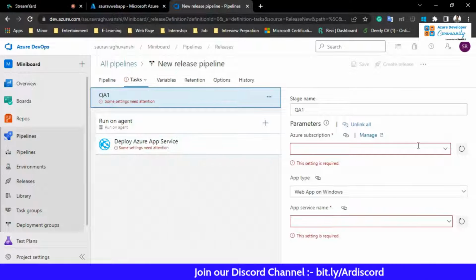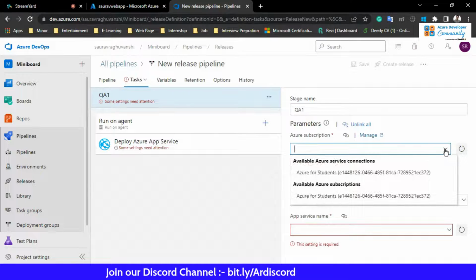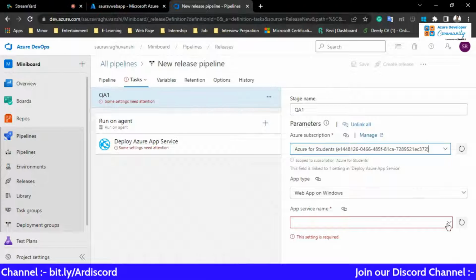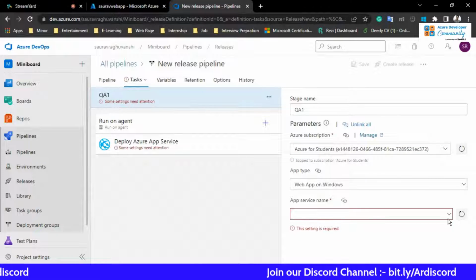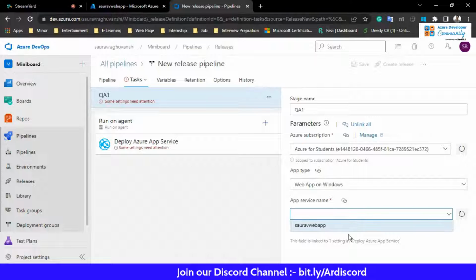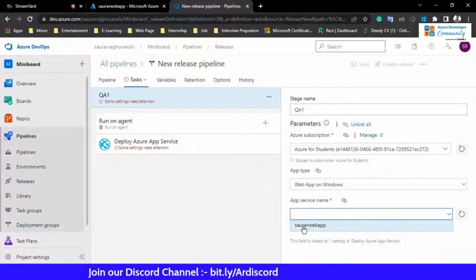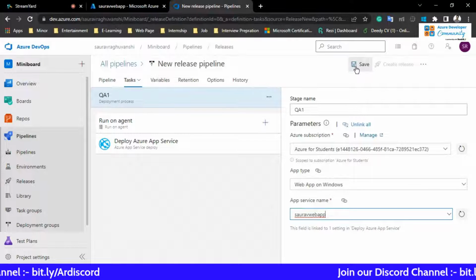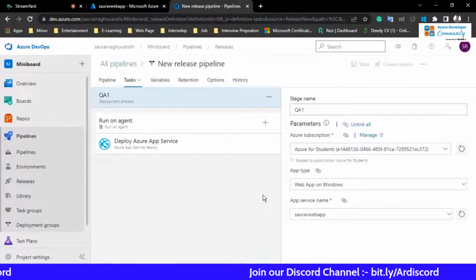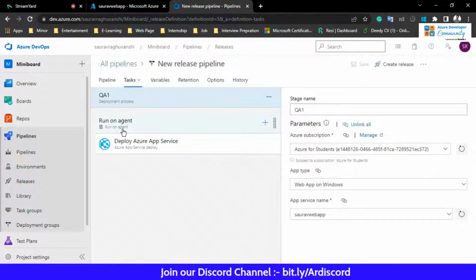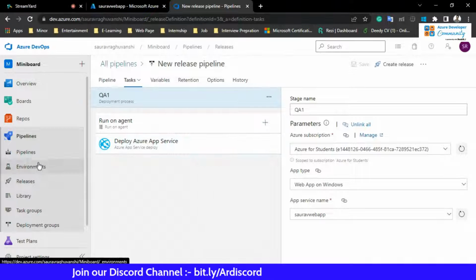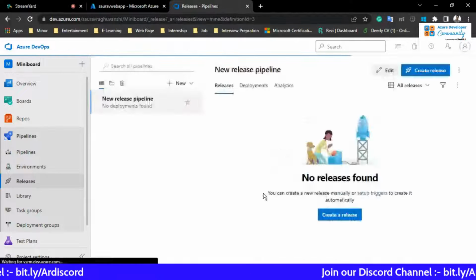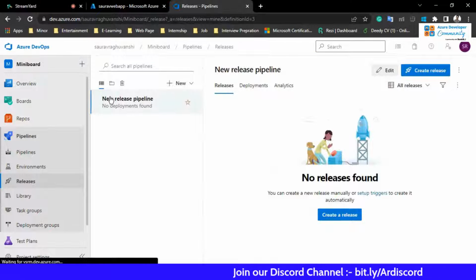In the subscription, we have to select our Azure subscription. So I select mine. In the app service, I have to choose the app service that I have recently created. Yeah, this is the app that I have created, right? So I can just choose it. I can click on save, and now the task is mainly done. So the deployment proceeds. Let me just go on to the app.